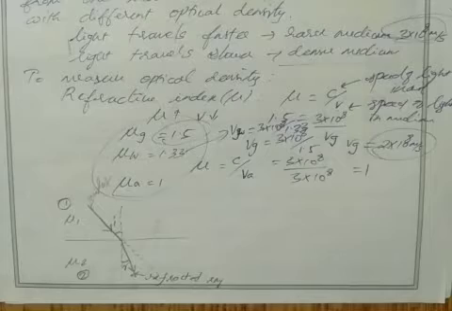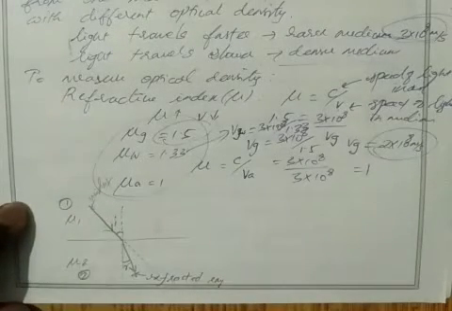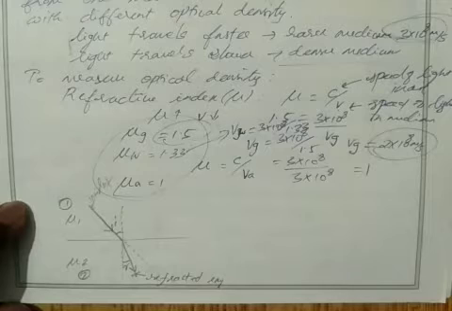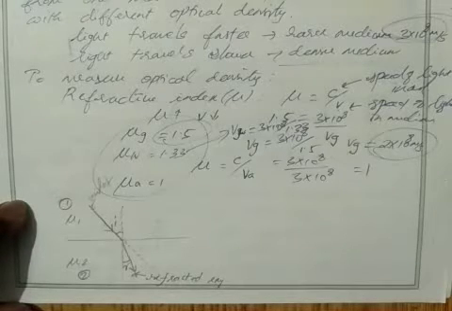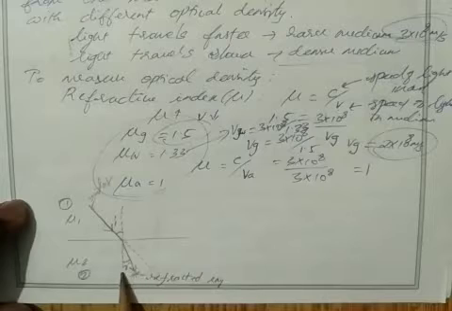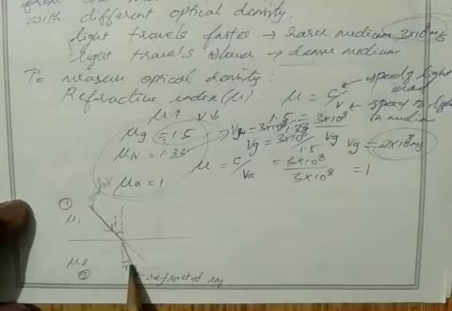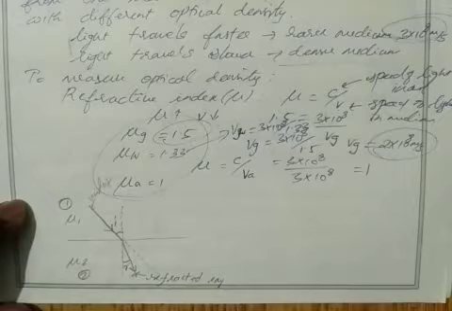Clear? So here we have two different things. The first one is we don't know which is the denser medium and which is the rarer medium. We simply have two different media. So how to find which is denser or which is rarer? Very simple. When light bends towards the normal, that medium is the denser medium.